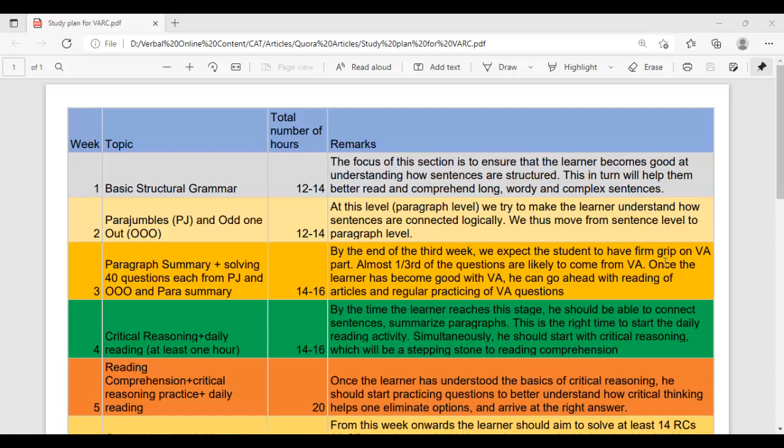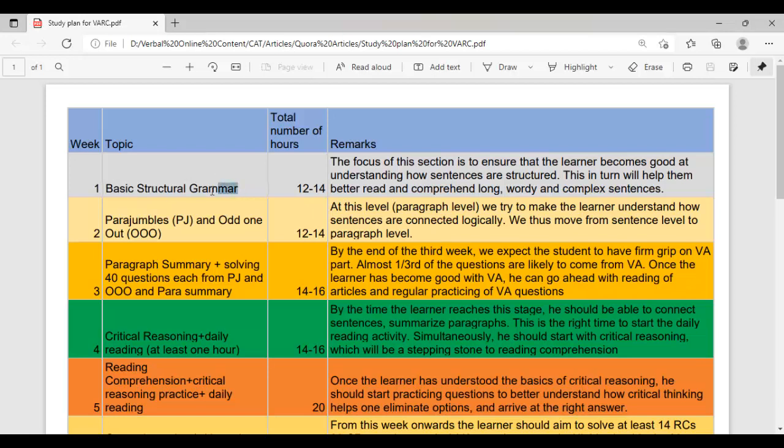So the first thing that you have to always focus on. This is about week one. As you see here on this PDF, we have different weeks. Here you have week one, then you have week two, right? But right now we are focusing only on week one. In the first week of your preparation, we have to totally focus on structural grammar.